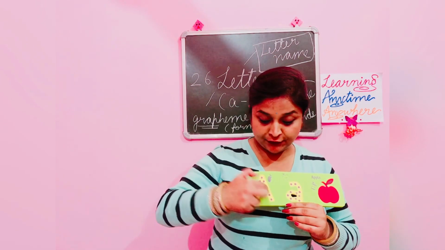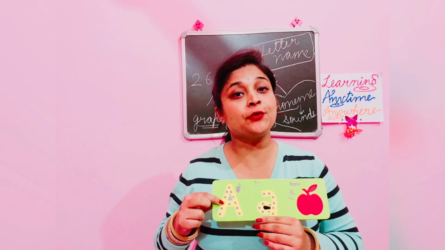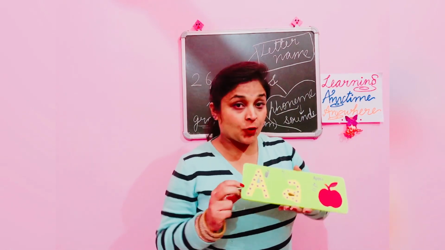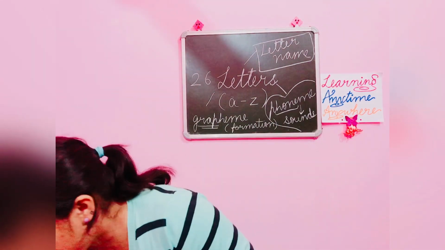This is letter A. And this is the grapheme of the letter, how we write the letter. And this is letter A. A is the name of this letter. Now what is the phoneme or the sound of this letter? This letter sounds like A, like we eat an apple with opening a big mouth, A. So the sound of this letter is A, apple, A, apple.